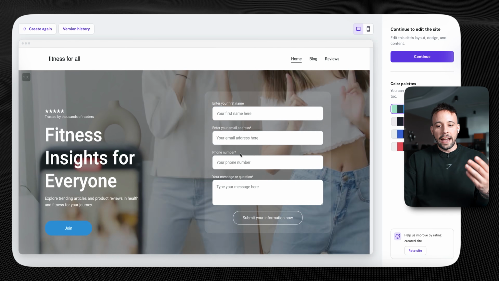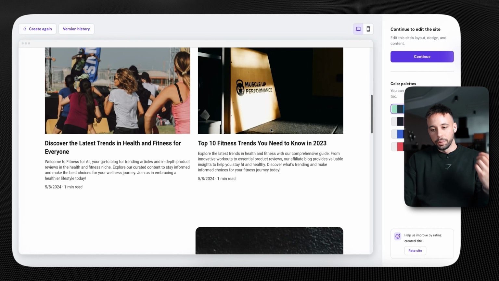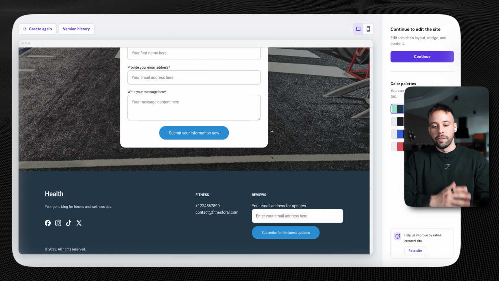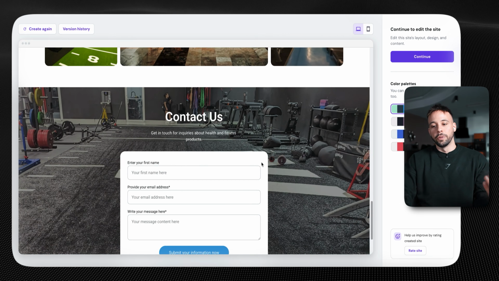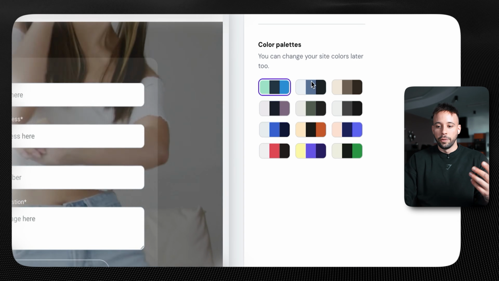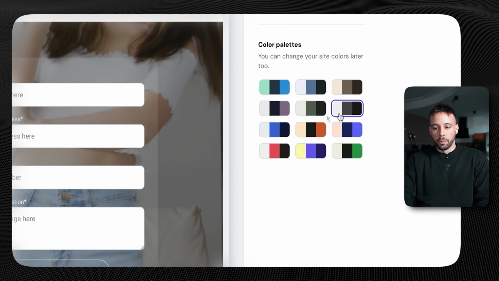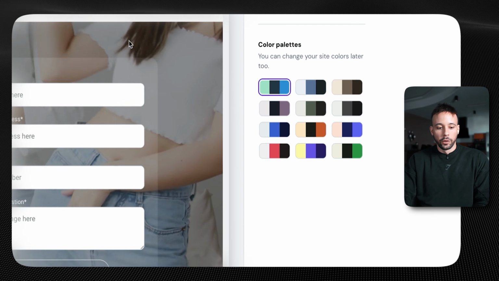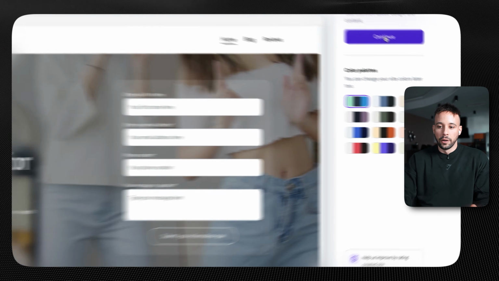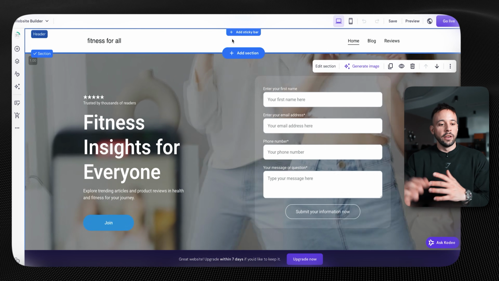Now, as you can see here, the AI has generated for me a fully designed blog in the health and fitness niche. It has a contact page, everything I told you before, and you can simply change the color palettes here if you want, just by clicking on the color that you think suits your website best. I'm actually going to choose the first one here because I think it looks pretty good, and I'm going to click on continue.